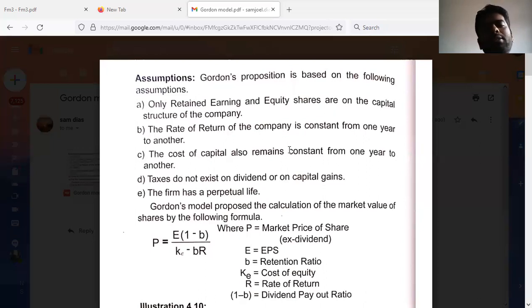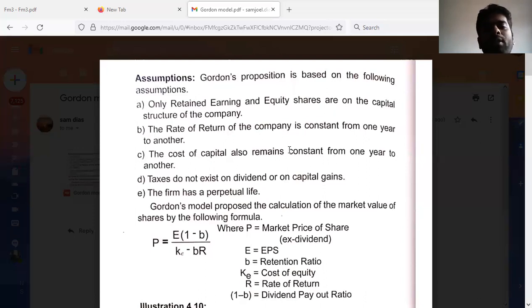But what Gordon has made an assumption here is that in the capital structure of the company, there are only retained earnings. Retained earnings are those earnings that are part of profit, but instead of distributing them to the shareholders, the firm usually keeps them or holds them itself. So they are part of the profits only.